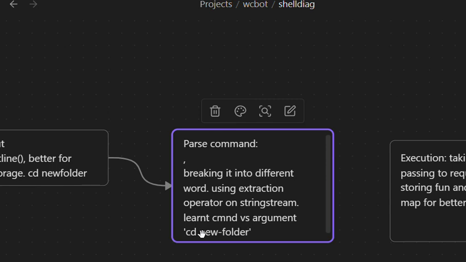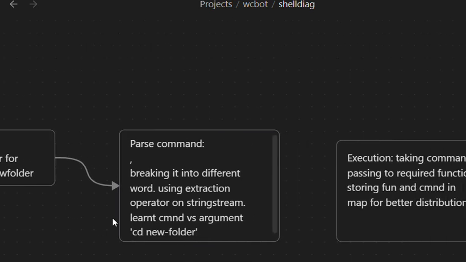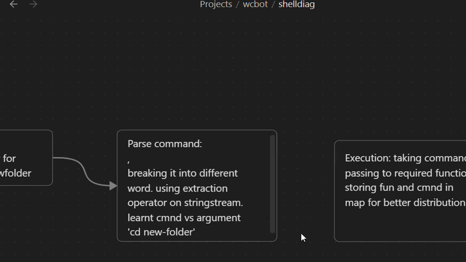Cd is the work we have to do. We have to change the directory, so this is the command. And what the work is to be done on is the folder. So this new folder thing is the argument, and the command is this cd. This is simply what I have learned.